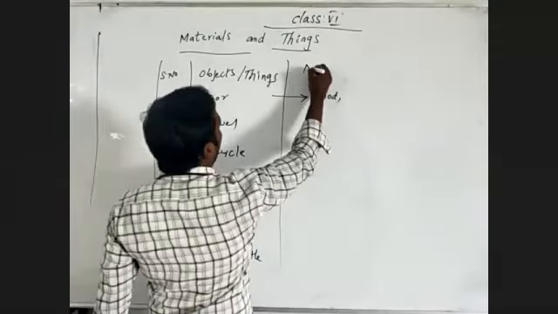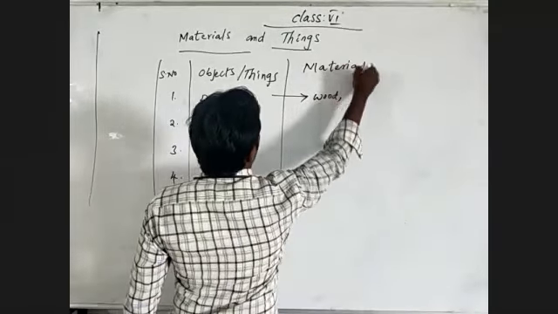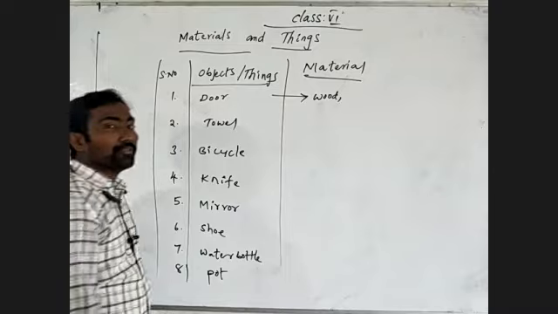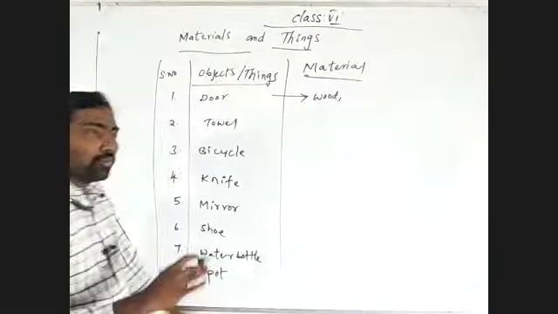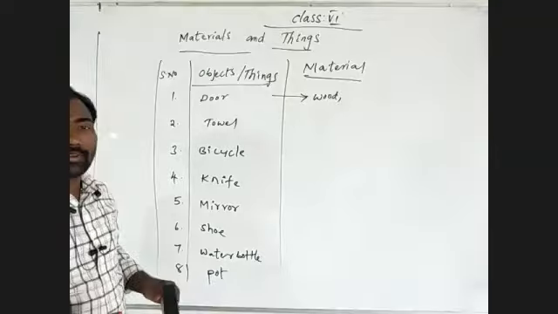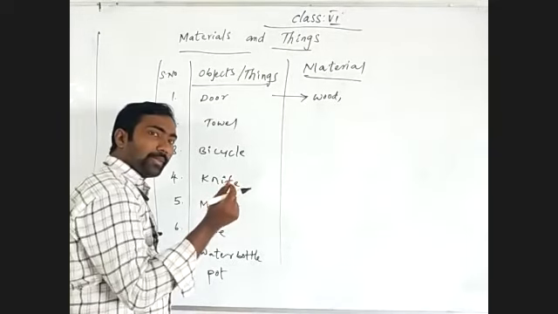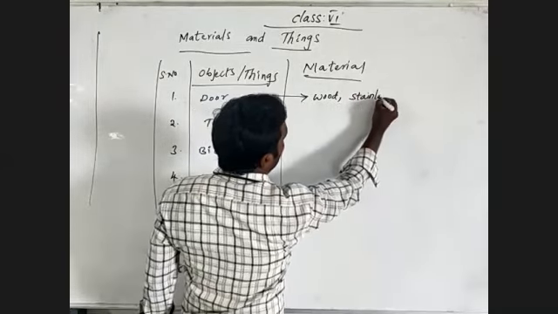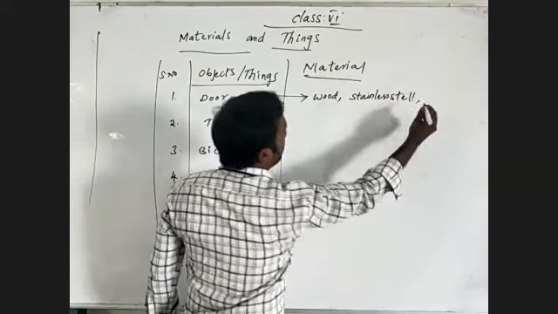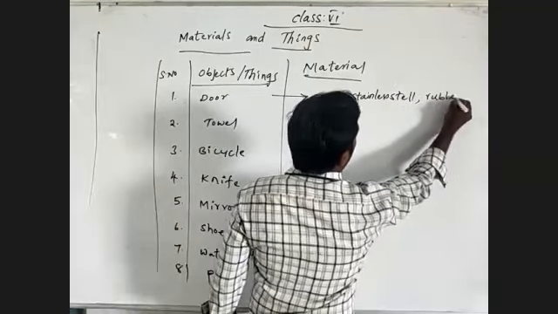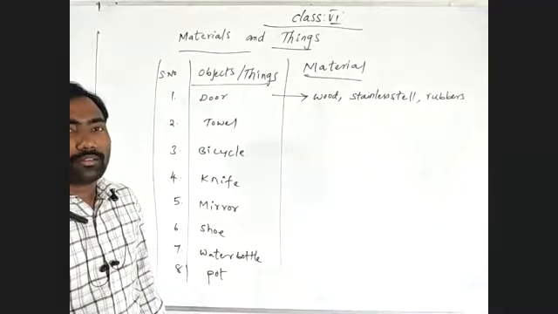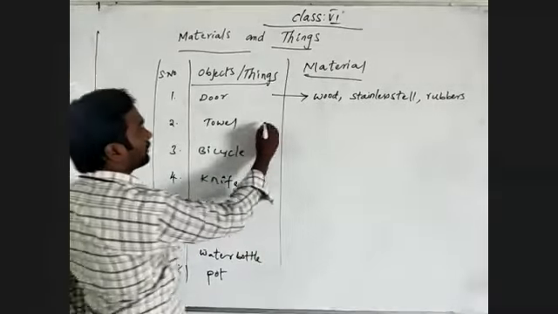What are we writing here? Material. It is made from wood. And we also use a handle, which is made from stainless steel, and also rubber. Understand? And coming to the towel.